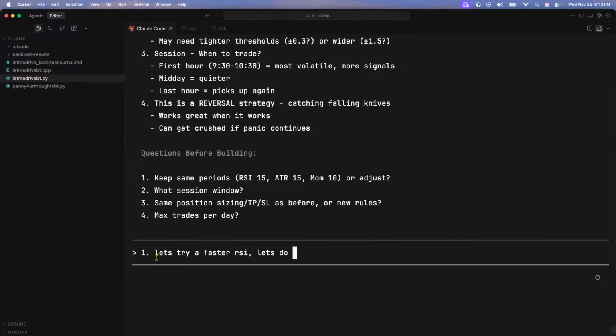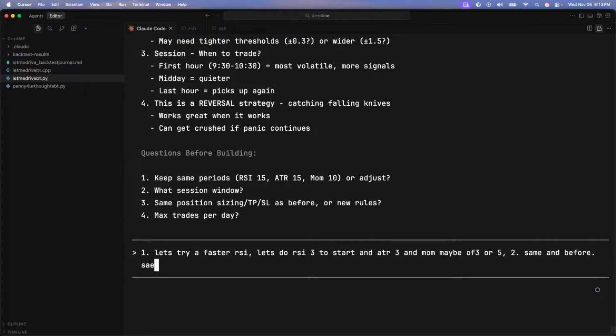All right, Gucci. Let's try to do a faster RSI. Let's do RSI 8. No, RSI 3 to start, and ATR 3, and mom maybe of 3 or 5. Same as before. We're just switching out the base on how the signal is triggered.